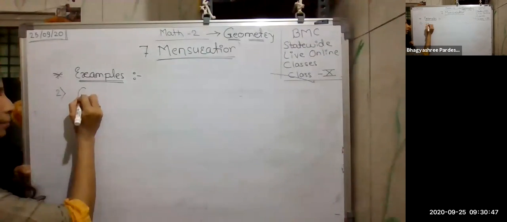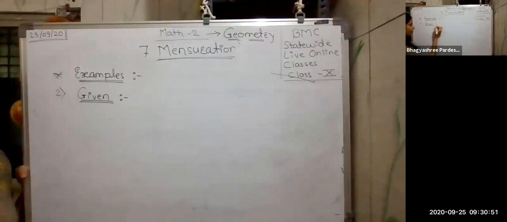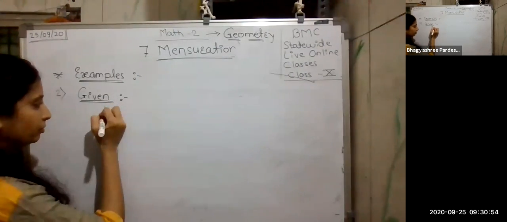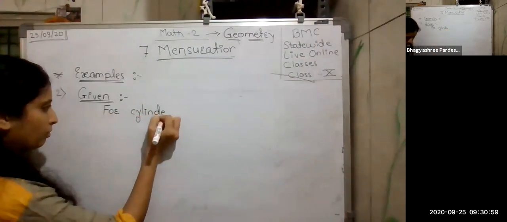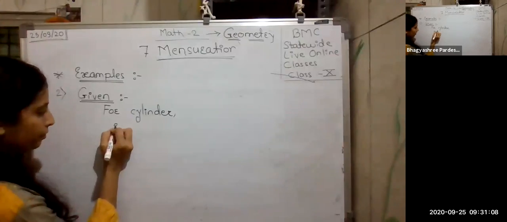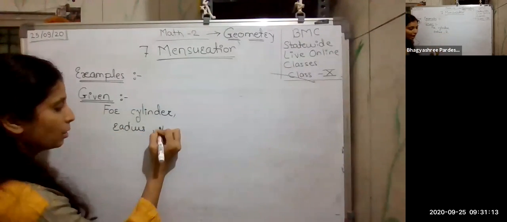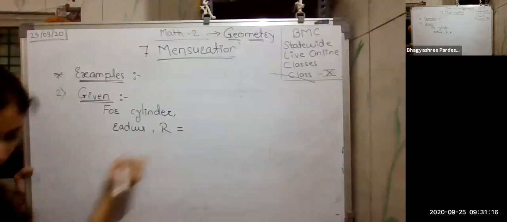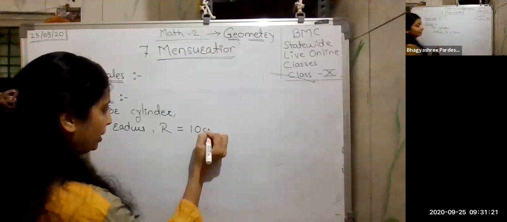So firstly, we require the given things here. What are the givens? Firstly, I'm writing for the cylinder. For the cylinder, what is given to us? We are given the radius and height. So radius, I'm considering it as capital R, is equal to 10 centimeters.